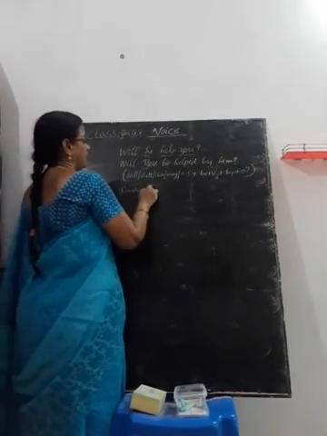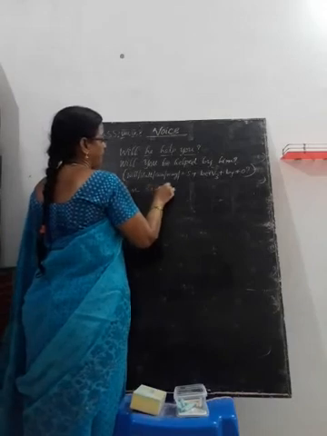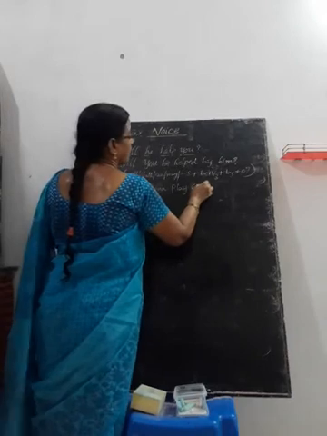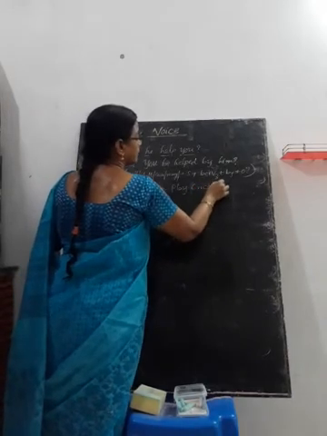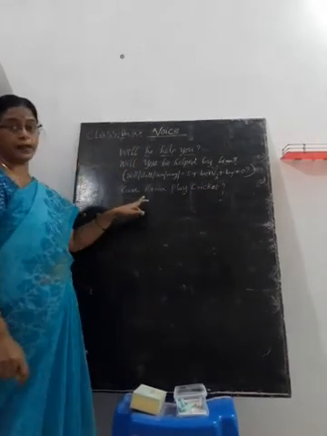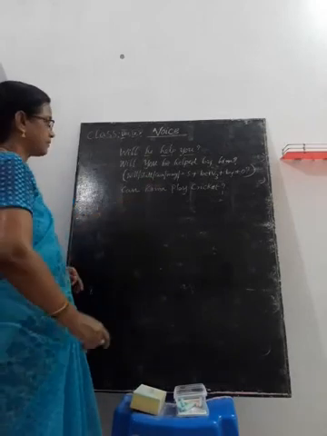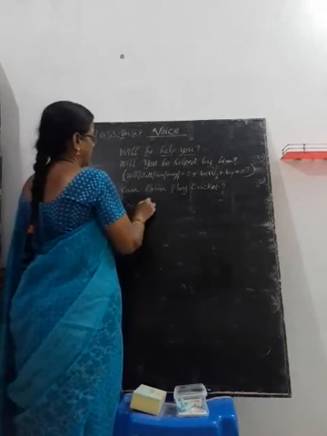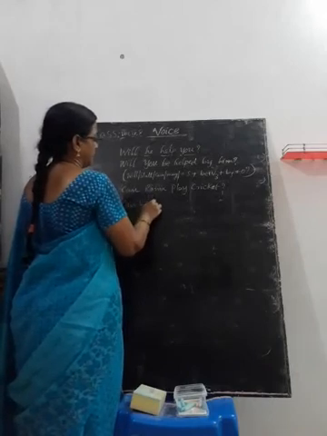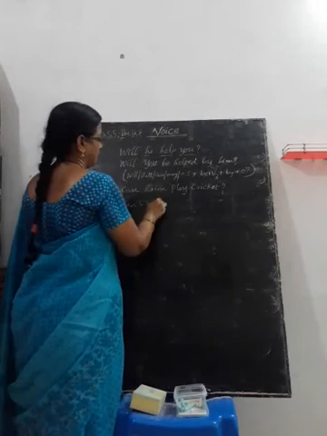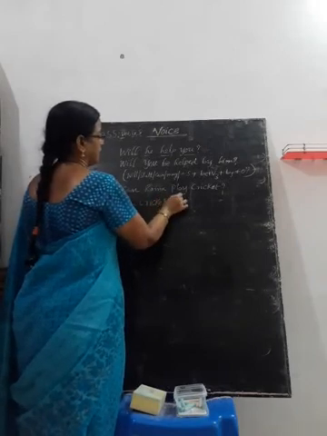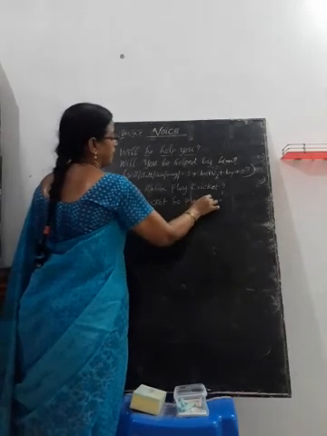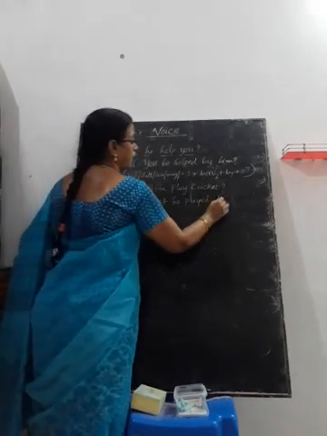Can Rama play cricket? See, can Rama play cricket? How to change? Can cricket be played by Rama?